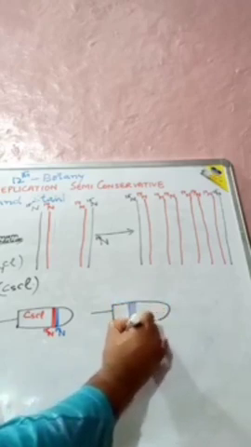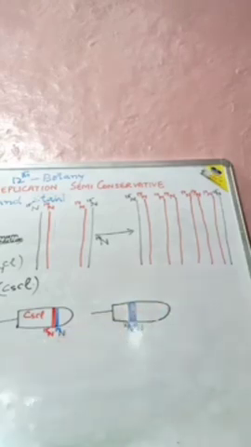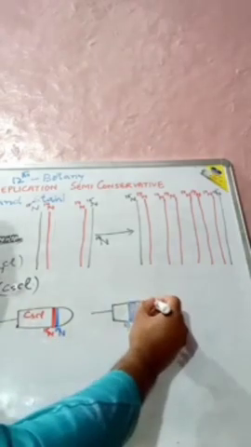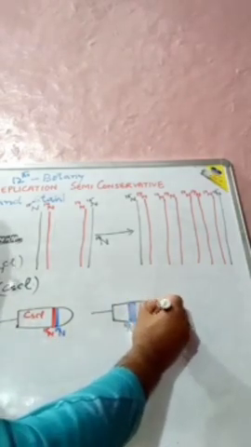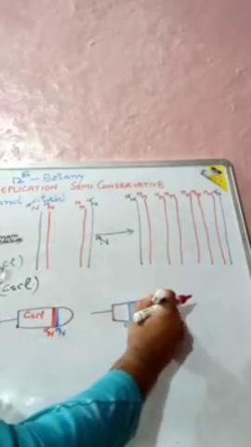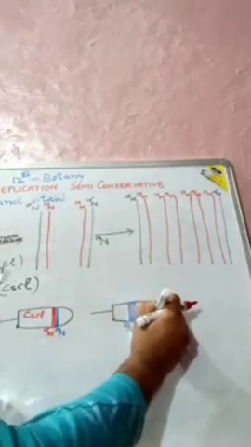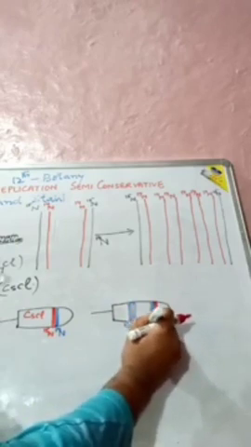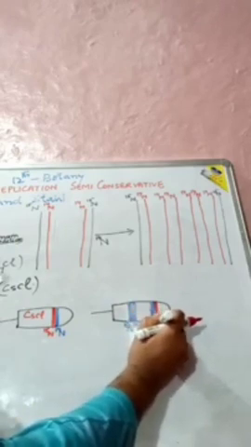N14 and N14, and in the second part what we will see, N14 and N15 come here.